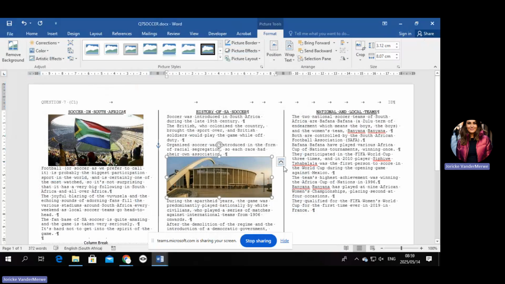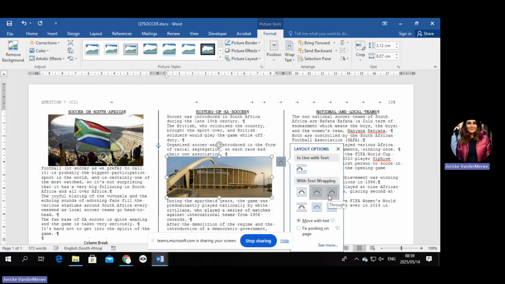Okay, so that's actually a wrapping that you need to choose. Not through top. Here is the one they want. Can you see? Top and bottom. So now that's actually fine, but the only thing that's not fine is the size. The height must be 2 centimeters.